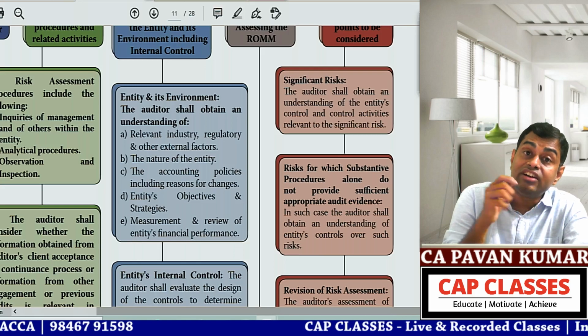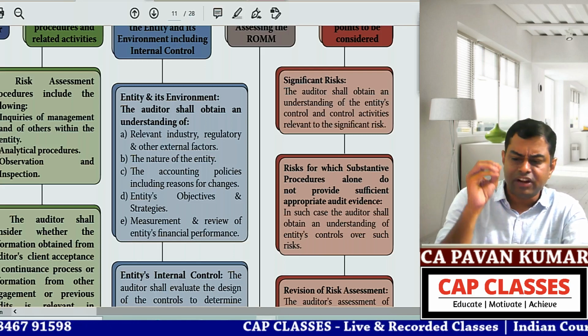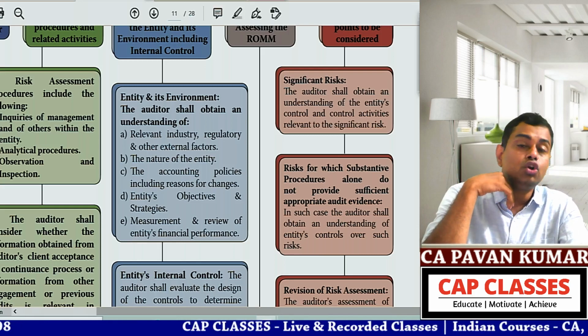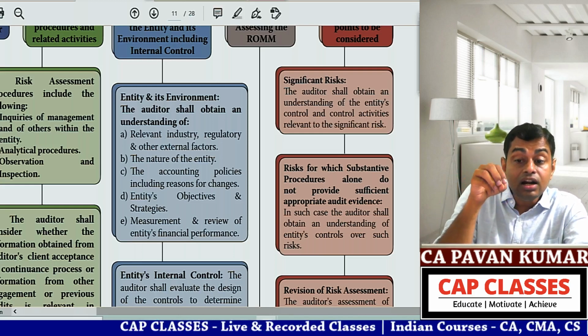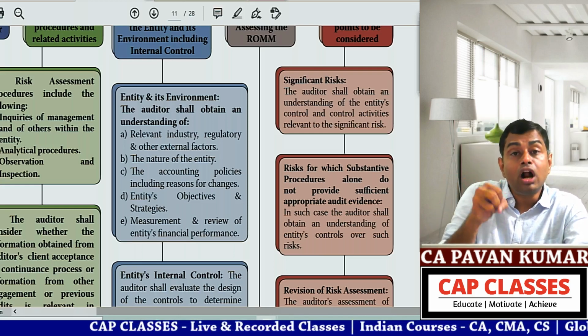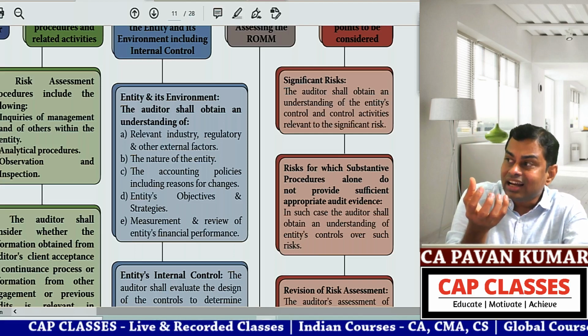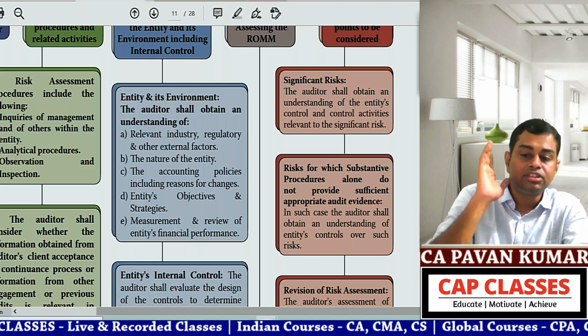Control and control activities means you have to verify the internal control system of significant risk items. For example, you are conducting the audit of a bank. One huge loan is there, a 100 crore rupees loan. About that loan, you will verify what controls the bank has. You take the risky item and verify its internal control systems. That is point number 1.